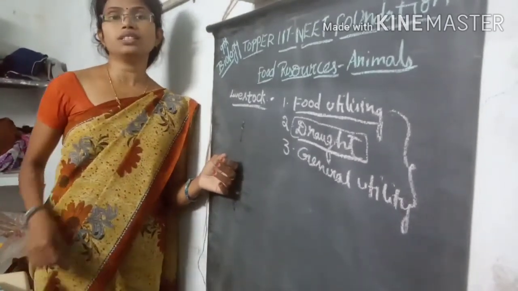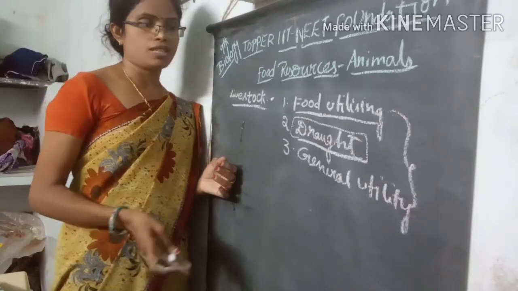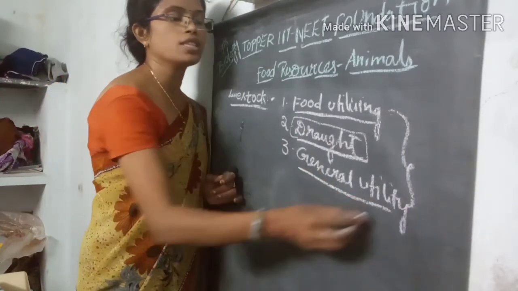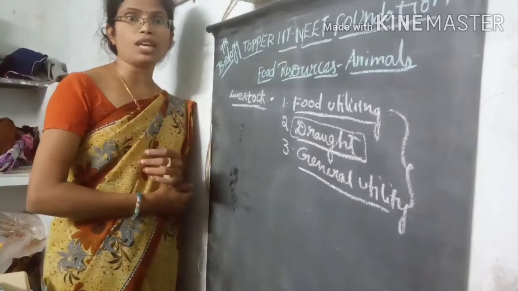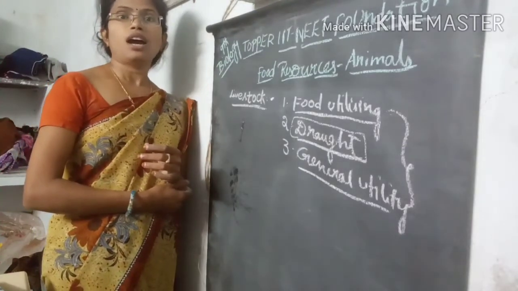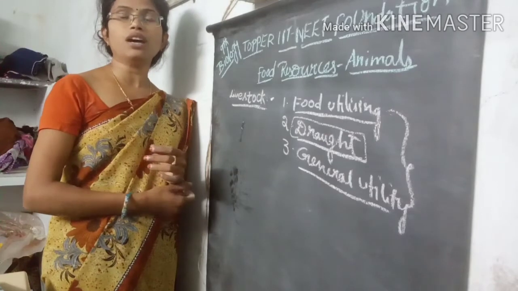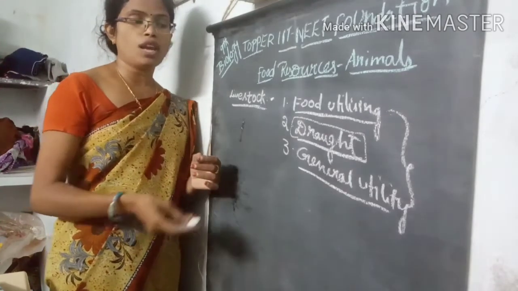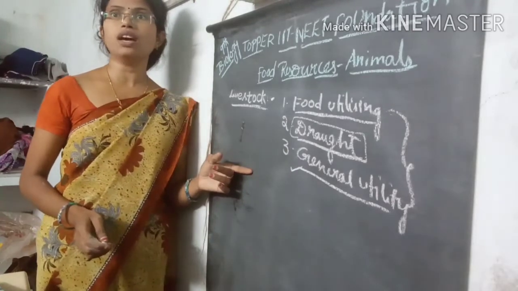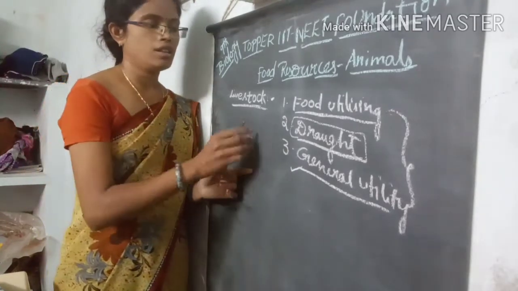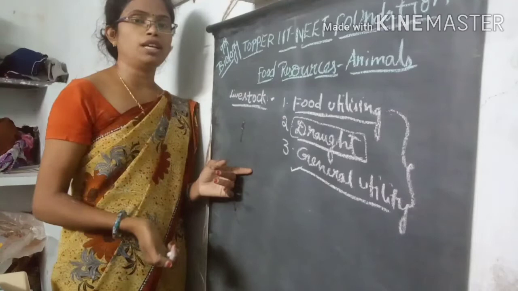Generally we also use some organisms for protection from enemies and robberies, so we use different varieties of organisms as livestock.